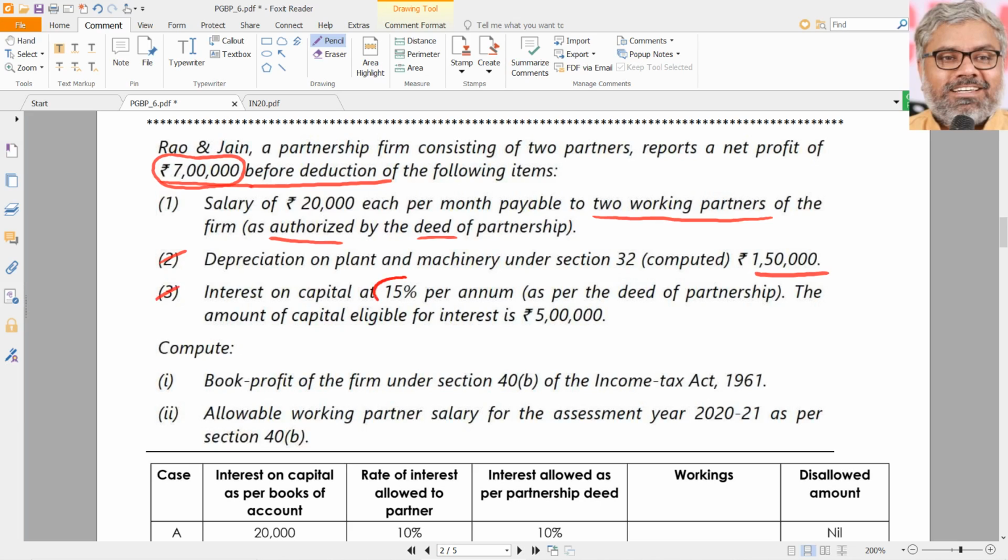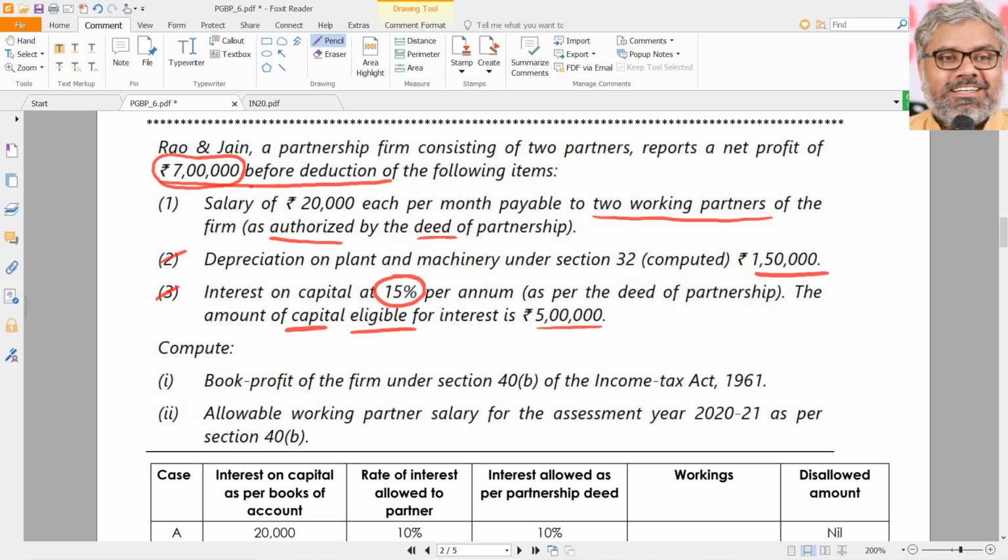Interest on capital at the rate of 15% per annum as per the deed of partnership. Amount of capital eligible for interest is 5 lakhs rupees. He has mentioned 5 lakhs rupees, that's all. That is not mentioned as per person or something. We don't have to assume unnecessary things. Amount of capital eligible for interest is said. Is it related to one partner or two partners? It is not mentioned. So it should be for the two partners, for the firm as a whole, naturally.